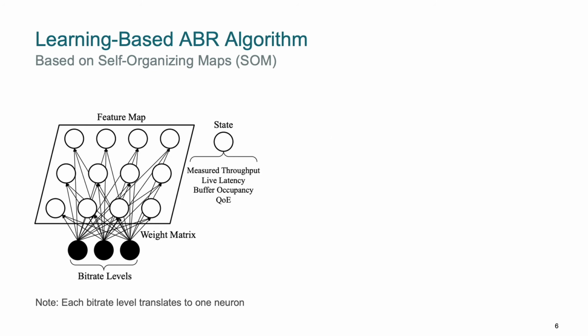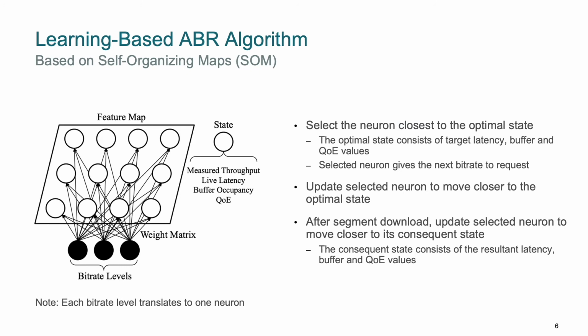For our learning-based ABR algorithm, we adapt from the idea of self-organizing maps, or SOM in short. I'll explain the high-level intuition of the algorithm here, and further technical details can be found in our paper. So first, the map is initialized with 3 neurons, which represent the 3 available bitrate levels as in our setup. In the first step, we select the neuron that is currently closest to what we call the optimal state, which is a point on the feature map. This optimal state is determined based on the current throughput, our target latency, buffer, and QoE values.